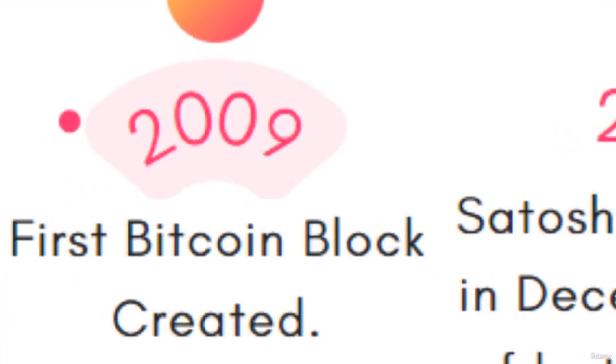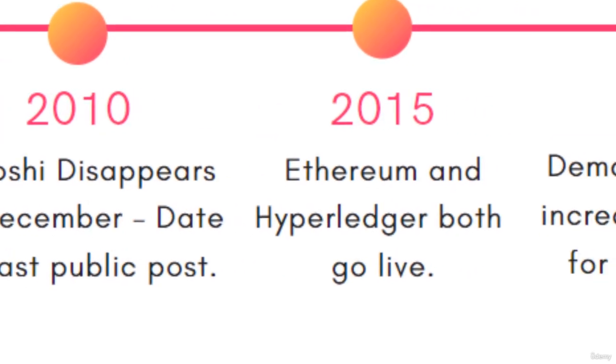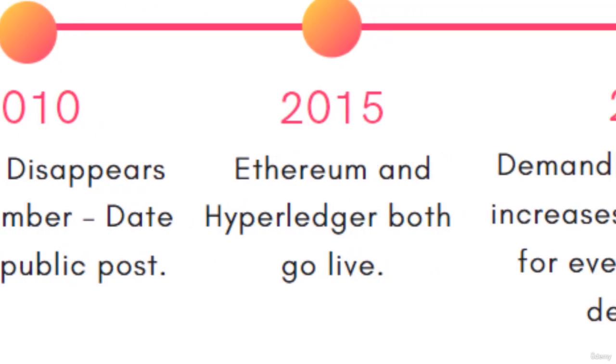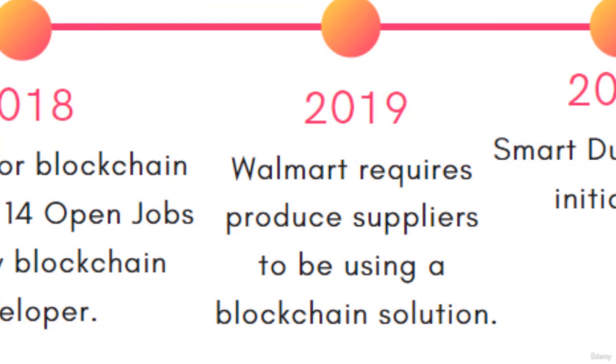In 2009, the first blockchain was created. In 2010, Satoshi disappeared in December, the date of the last public post. In 2015, Ethereum and Hyperledger both went live. In 2018, demand for blockchain increased, with 14 open jobs for every blockchain developer. In 2019, Walmart reportedly started using a blockchain for its supply chain.